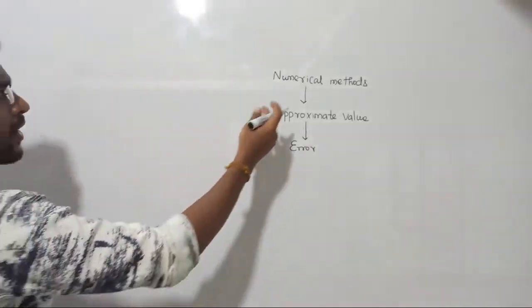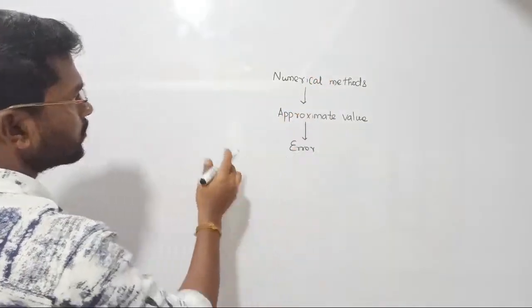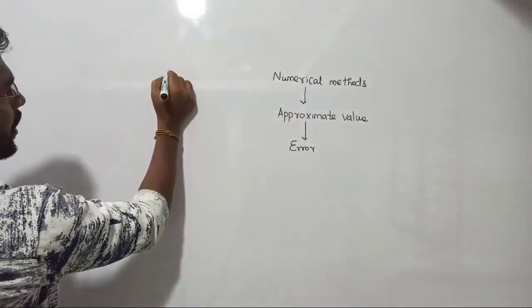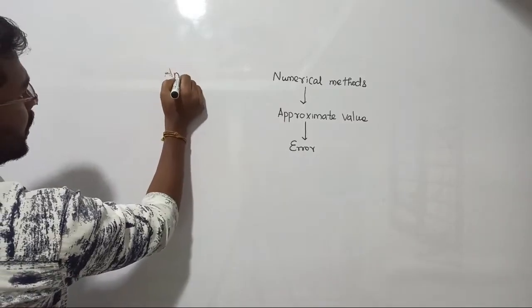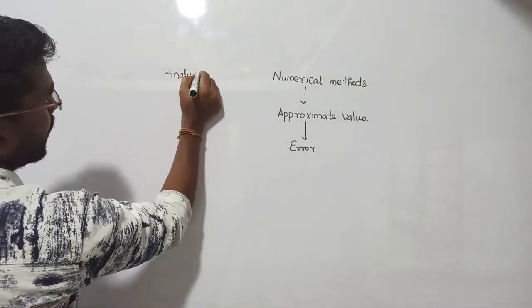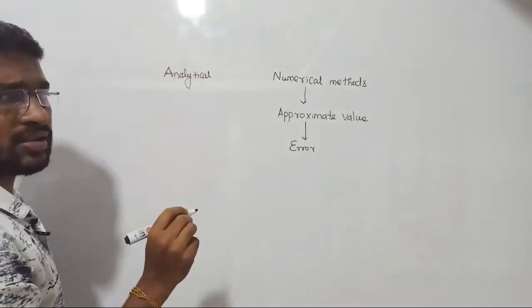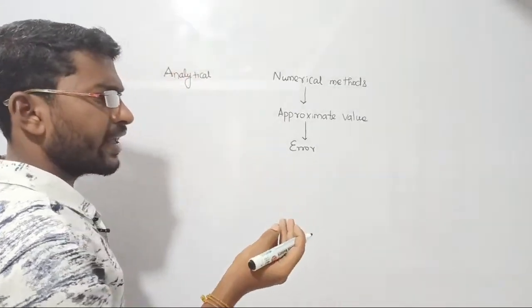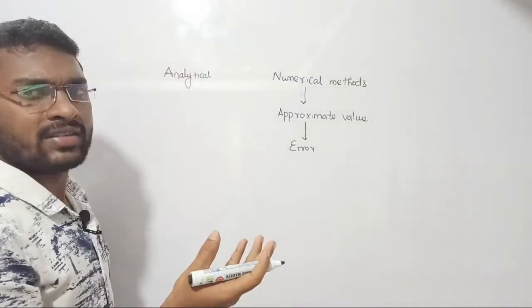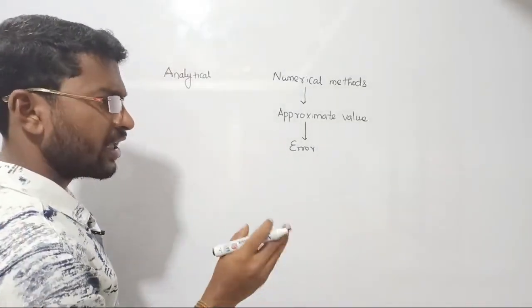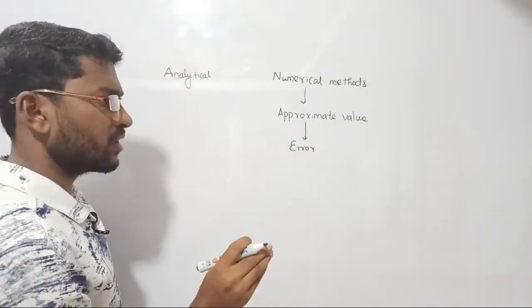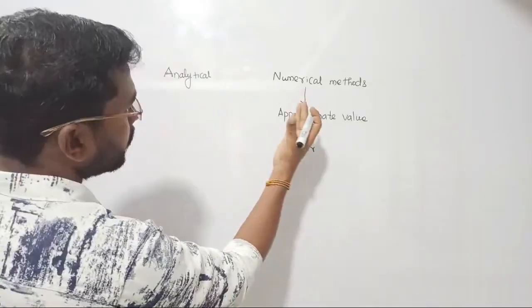So let us come back. In numerical method we are going to get only approximate value. Suppose if you are going with the analytical method, I know in analytical method critical equations cannot be solved. Let us take one normal standard equation. That equation is normal, it is not a critical equation, so that equation can be solved by both numerical and analytical method.